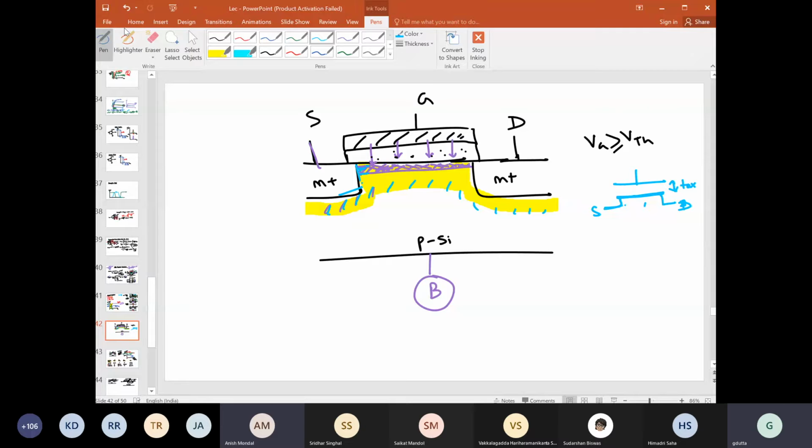And that is why, when I said now if you are changing this drain voltage, then what will happen? The electron concentration will become lower and lower on this side, right? So you can think that here you will have a decrease, like this will now be detached. Are you getting my point? This will be detached. So the entire capacitance will now shift towards the gate to source side. Anish, clear? Yes, sir.